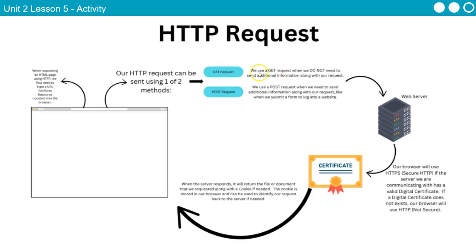It's in the URL. When we do a post, we do need to send additional information, which would be that metadata, right? The server is going to receive either the GET or post request and process that, and then send that HTTP request back to the browser that asked for it, using HTML for that actual file.